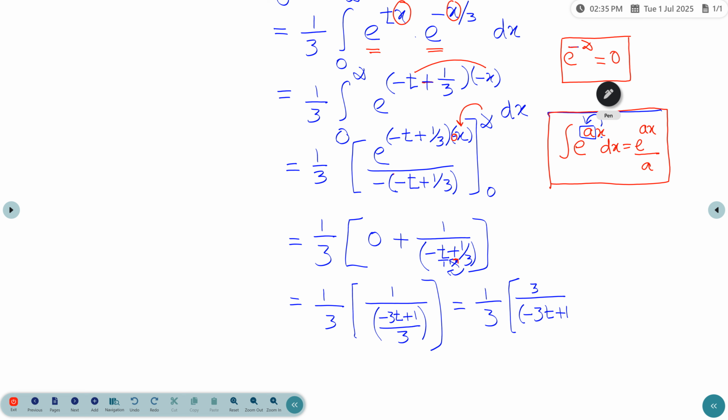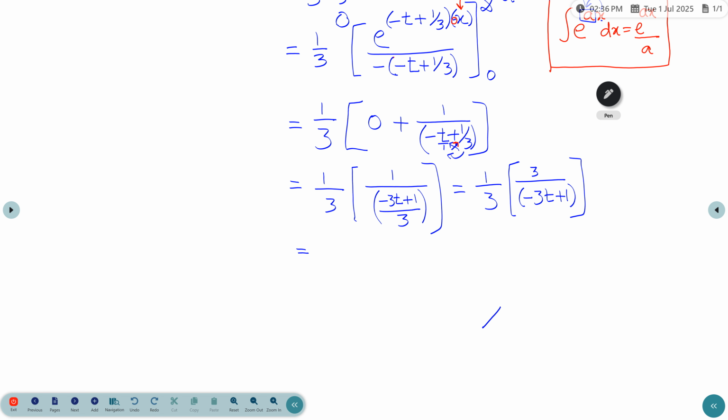The inverse of division is multiplication, so the 3s get cancelled. The remaining value is 1 by 1 minus 3t.